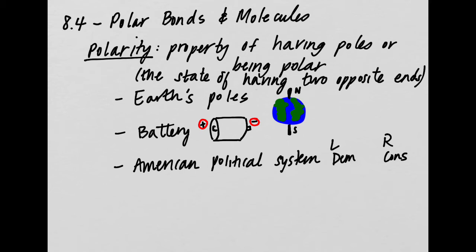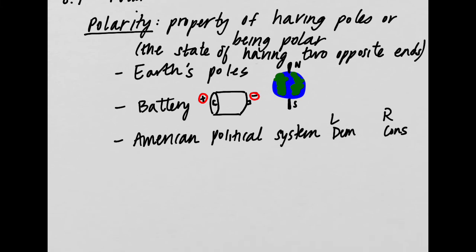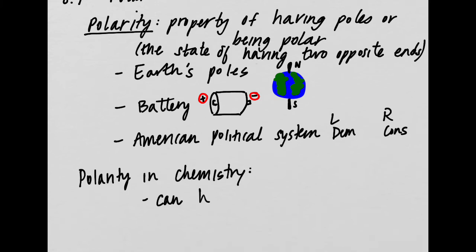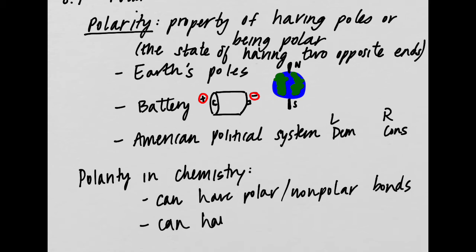In chemistry, we also have polarity in bonding and in molecules in general. So that's what this whole section is about. We can have polar or non-polar, which means not polar, meaning it doesn't have opposite ends. We can have polar or non-polar bonds, and we can have polar and non-polar molecules as a whole.